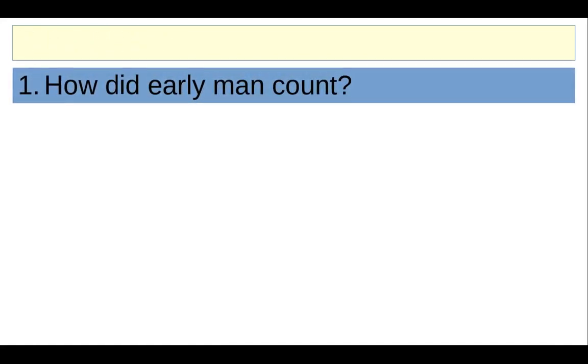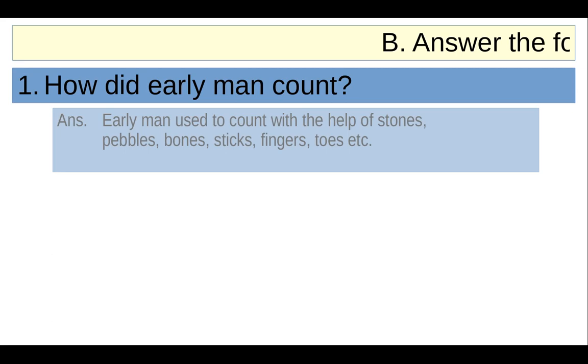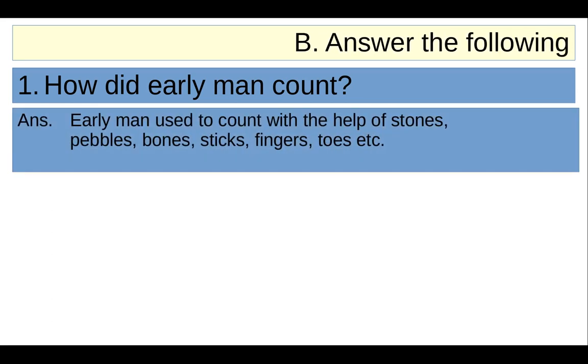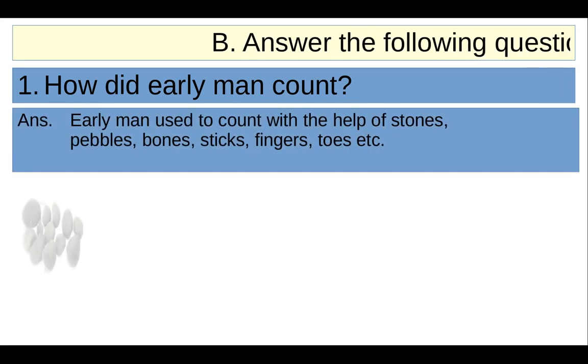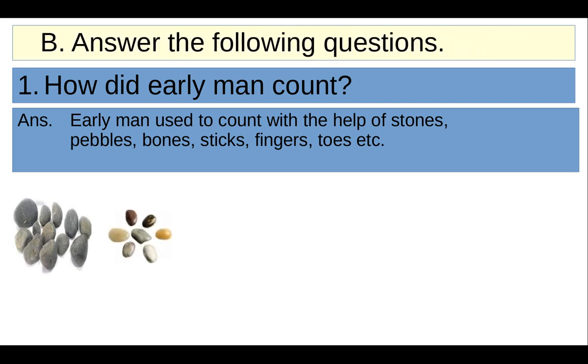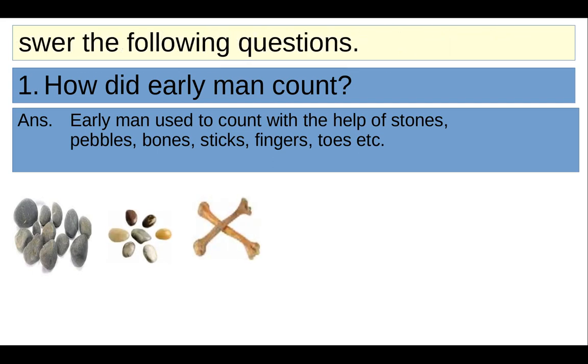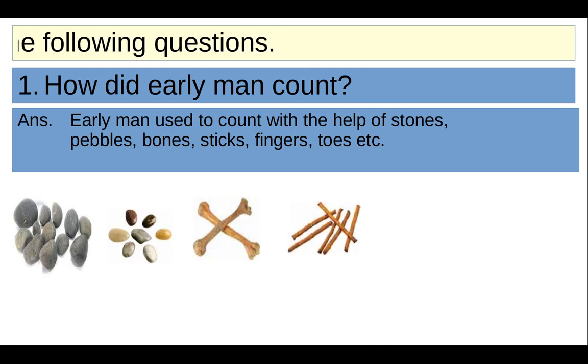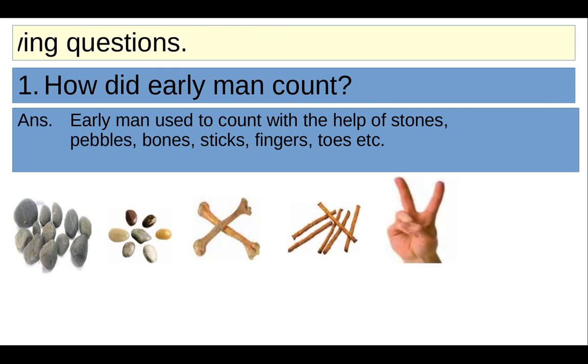Students, we will solve question B. Answer the following questions today. You can see the first question on the screen. How did early man count? The answer to that question: early men used to count with the help of stones, pebbles, bones, sticks, fingers, and toes, etc.